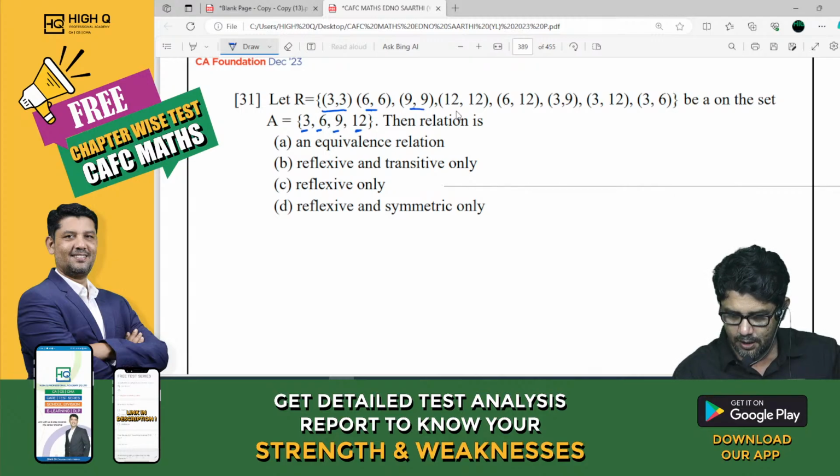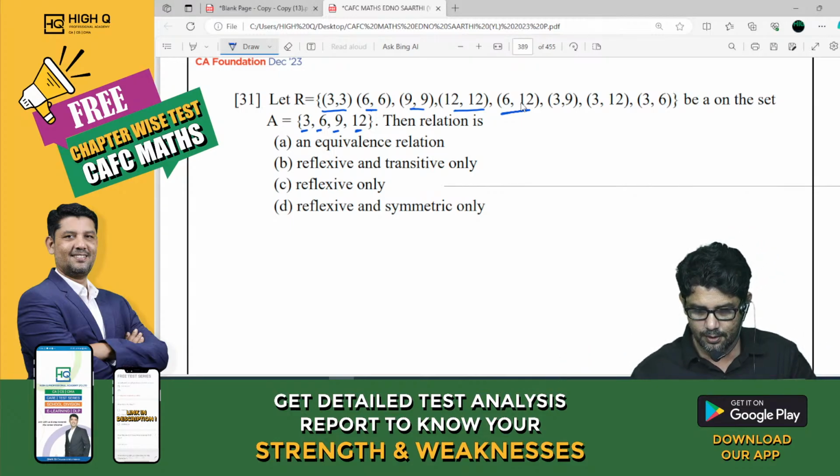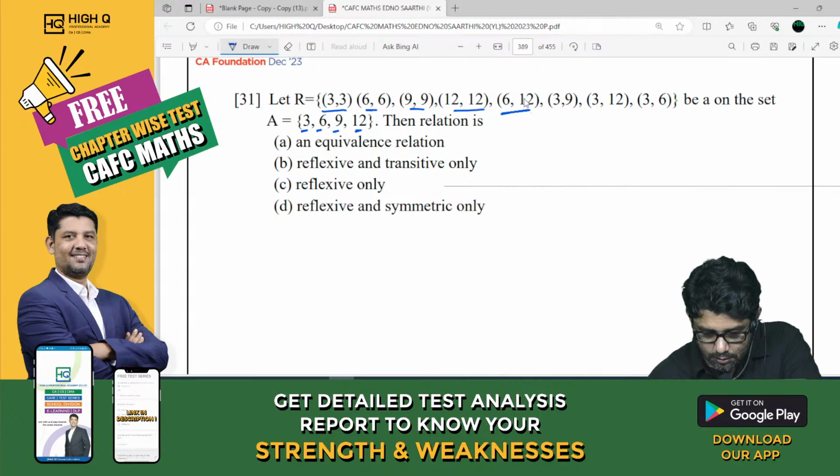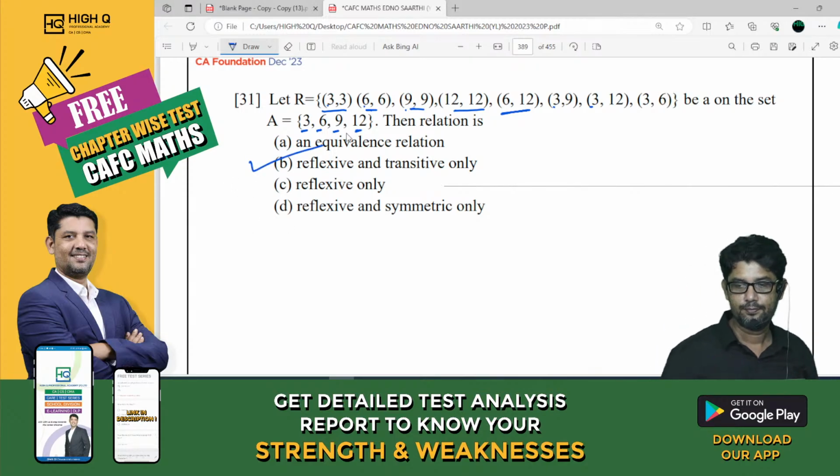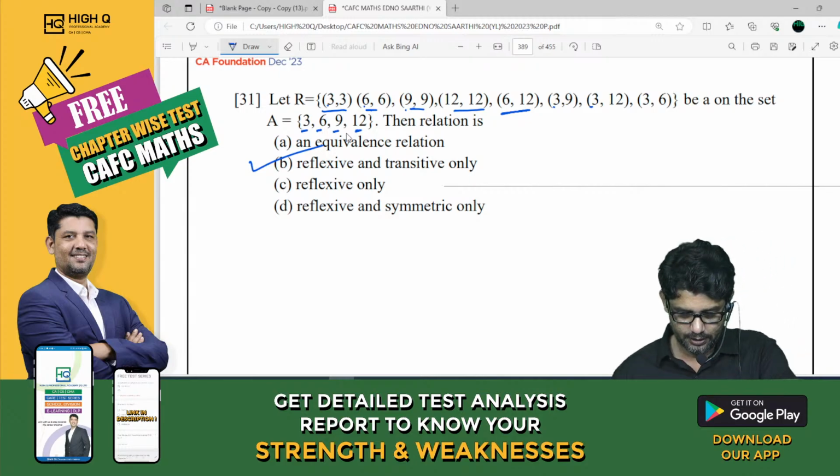Yes, sir. So it is reflexive, of course. 6, 12 is there. Do we have 12, 6? So not symmetric. Now 3, 3. Yes, fine. Everything is coming transitive, my dear. So it is reflexive and transitive only.